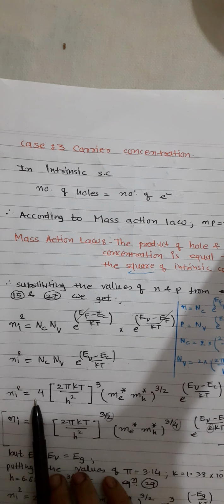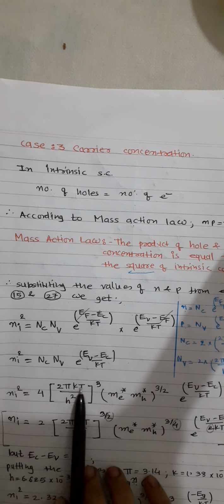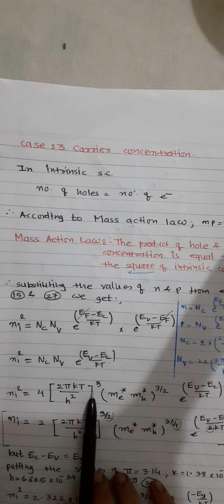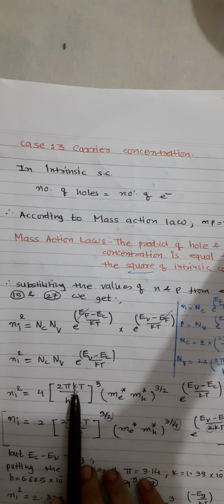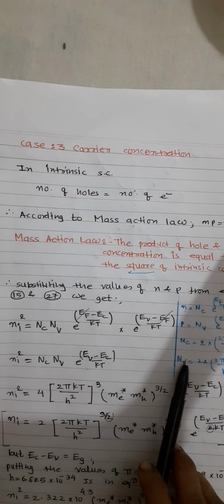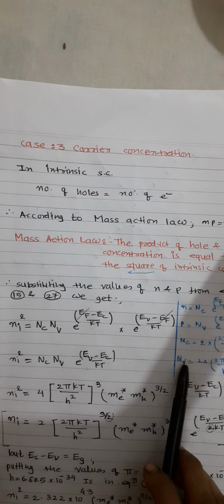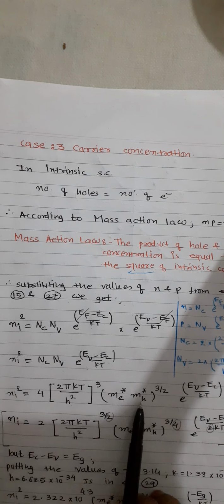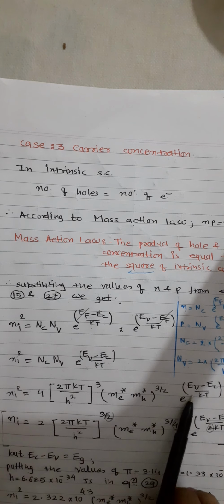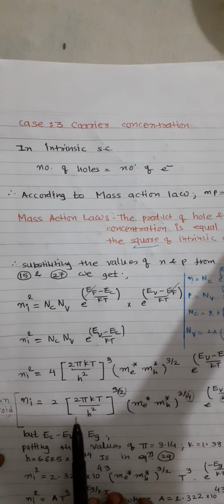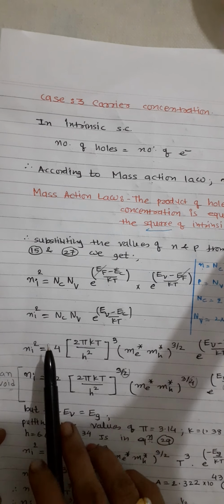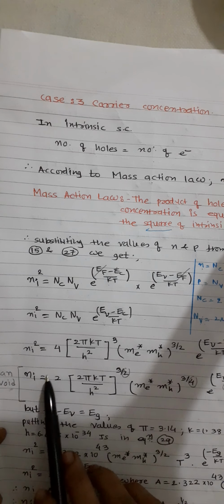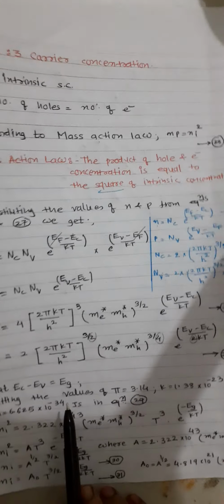So ni square is equal to 4 (2 pi kT upon h square) raised to 3 by 2. How are we getting this? We are getting this from these two equations, Nc and Nv. We are keeping the values of Nc and Nv in ni square. So here (me star mh star) raised to 3 by 2 e raised to (Ev minus Ec) by kT. If you take the square root, it's okay. Otherwise you can omit this equation. It is not that important.